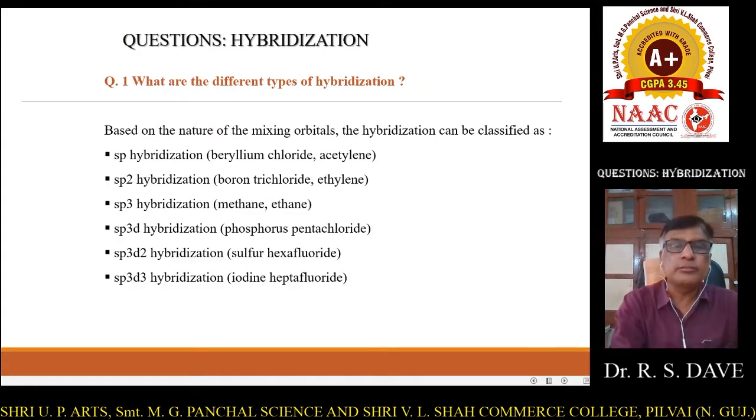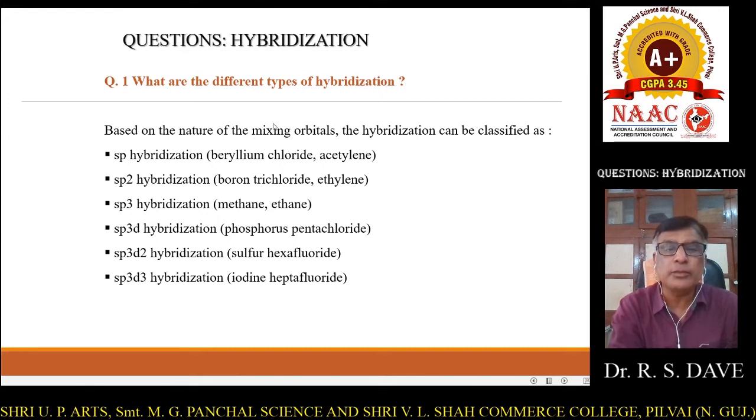The first question about hybridization is, what are the different types of hybridization? We should answer that based on the nature of mixing orbitals.